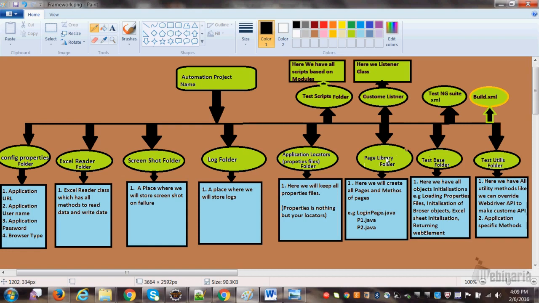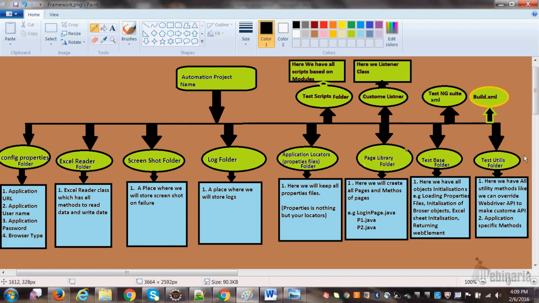This test base is nothing but, here we will initialize all your objects, here we will load all your properties file, here we will create a driver instance. So this test base is very, very important. This will connect everything. Test base, the name itself, is the base of the test, so it will link everything.